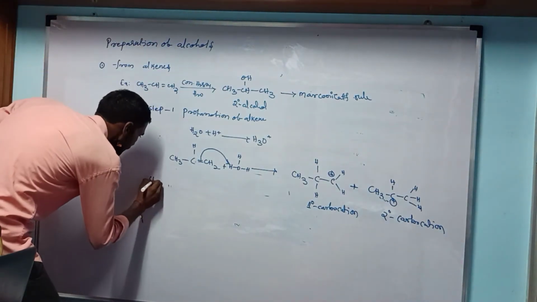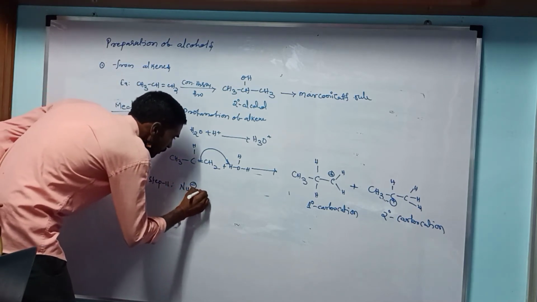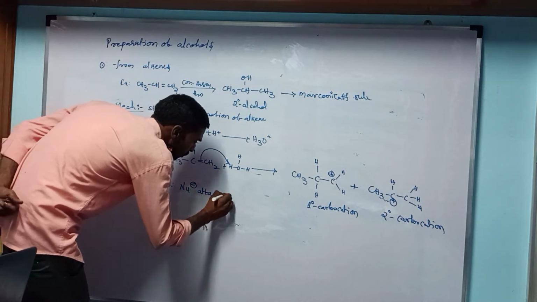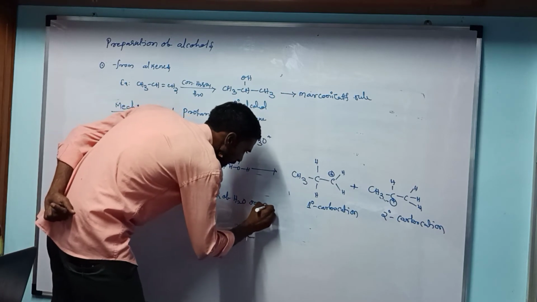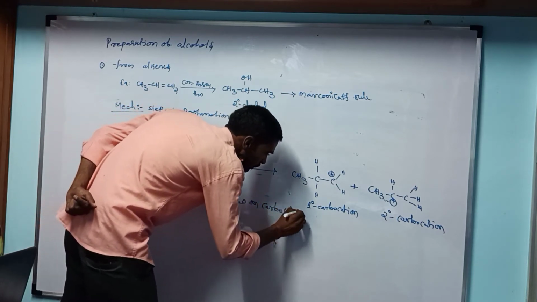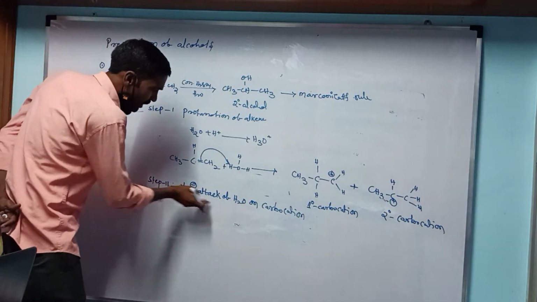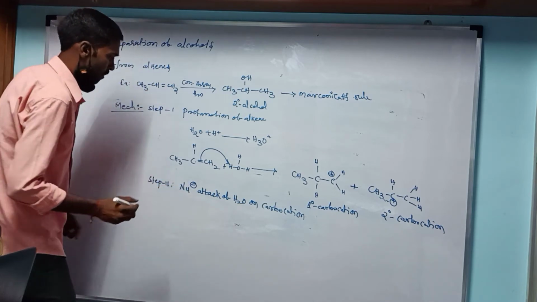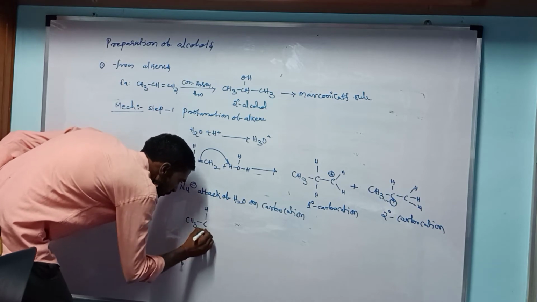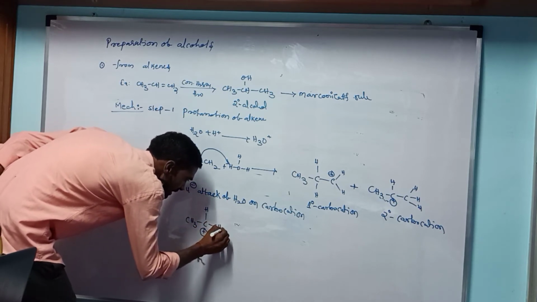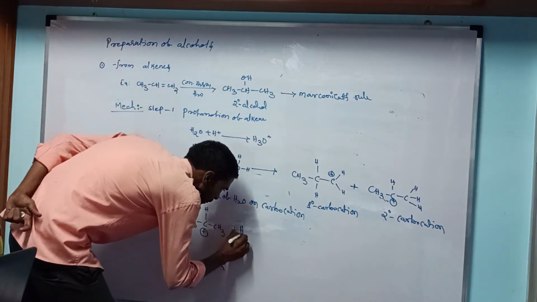So here step 2: nucleophilic attack of H2O on the carbocation. H2O attacks the carbocation, so the nucleophile is H2O. CH3CH+CH3 reacts with an H2O molecule.